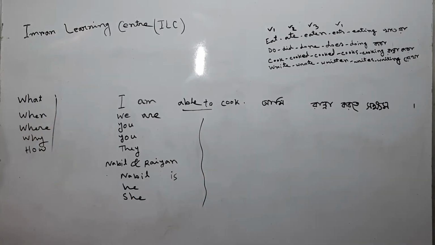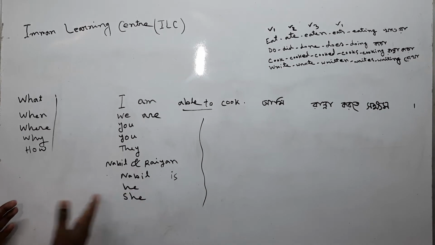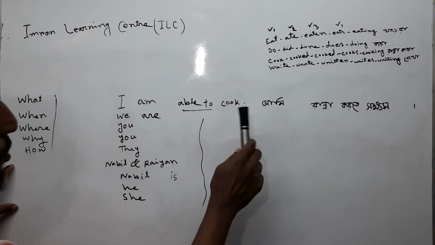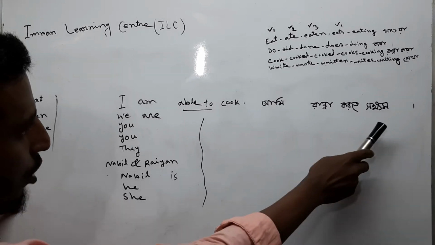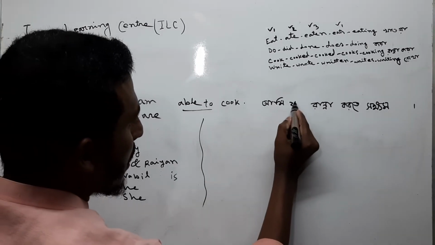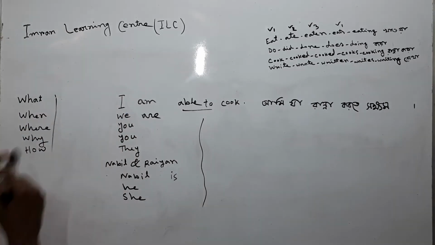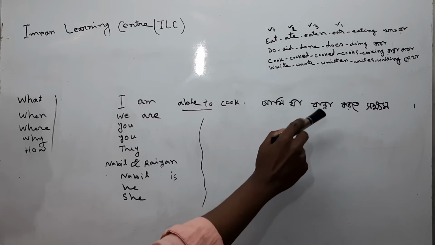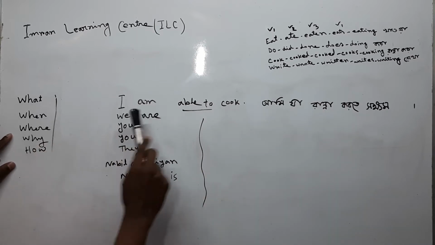So we can practice setting WS words. What I am able to cook. Then we have to add here what. When I am able to cook. Where I am able to cook.